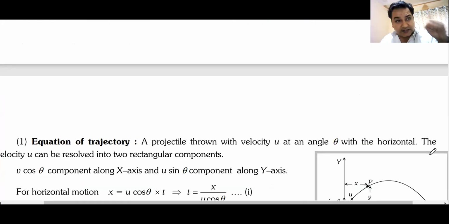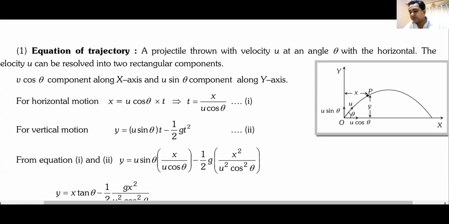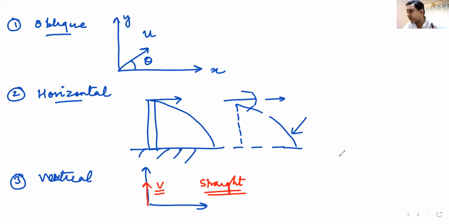Oblique projectile is the first type of projectile that we are going to study, and the first thing here is the equation of trajectory. Have you heard about the equation of trajectory? Equation of trajectory of a projectile. Have you heard about this term? Jayant has raised his hand. Okay. Now, instead of going into the equation of trajectory straight away, I'll start with something more basic that you might be more aware of.